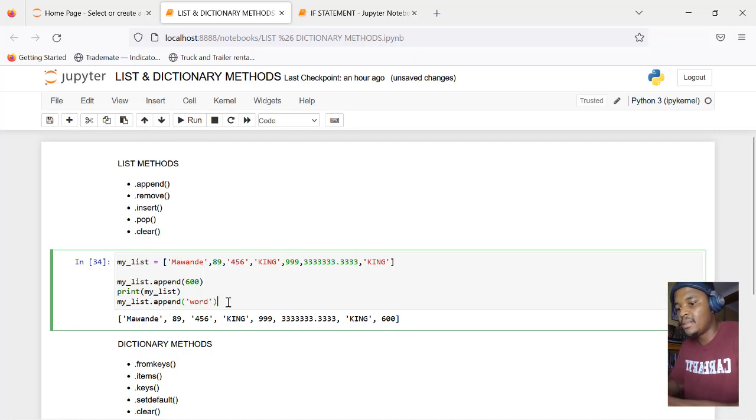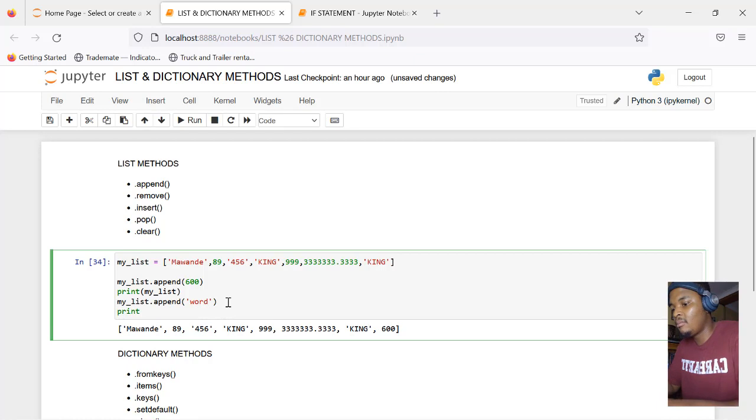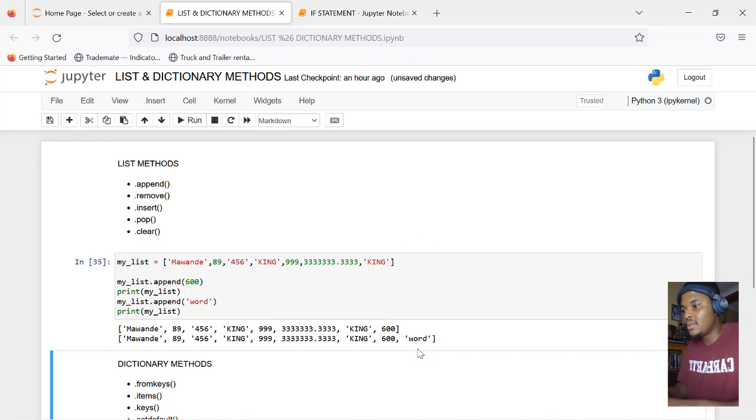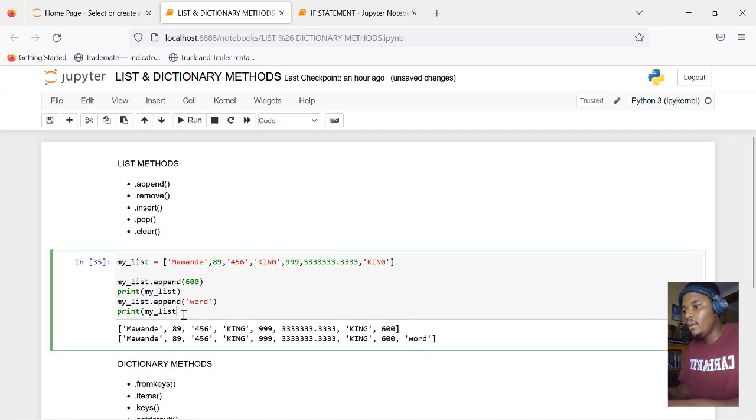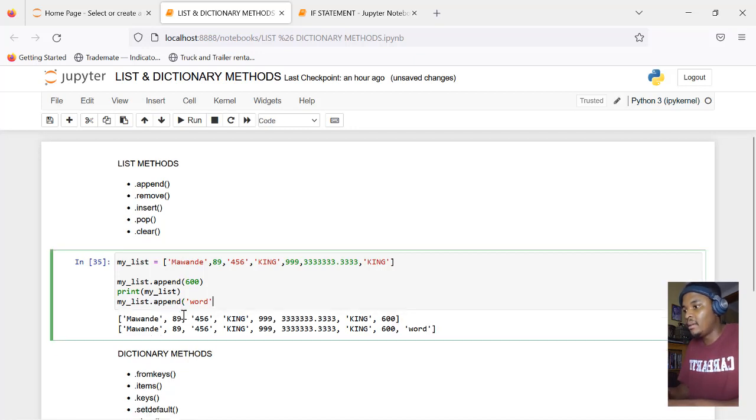Okay, and then print my list again. Now we're going to get the whole list with 600 because we added it, and then with word at the end, right? The reason it's printing twice is because we've got two prints happening here. The first time this runs, you've appended 600. The second time you've appended word. Okay, that is the append.